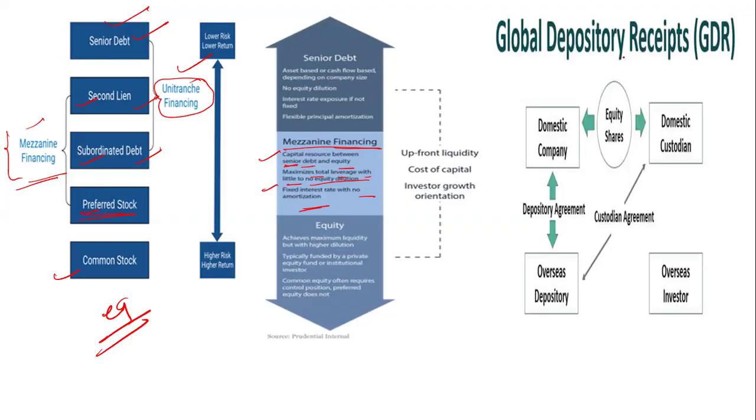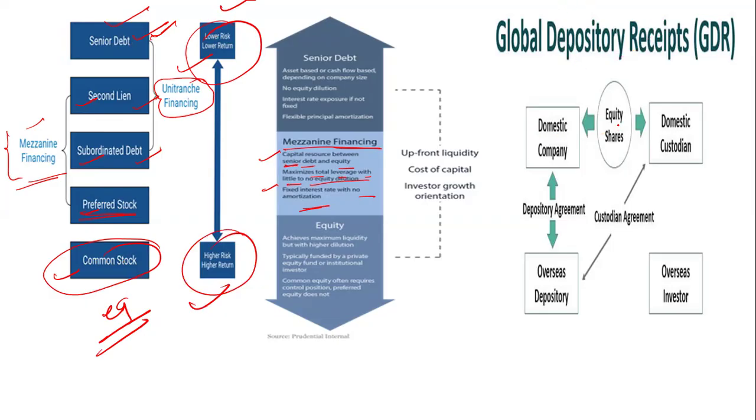Clear? On the upper side there is low risk and low return, but when you go to common stock, there is high risk and high return. It depends.